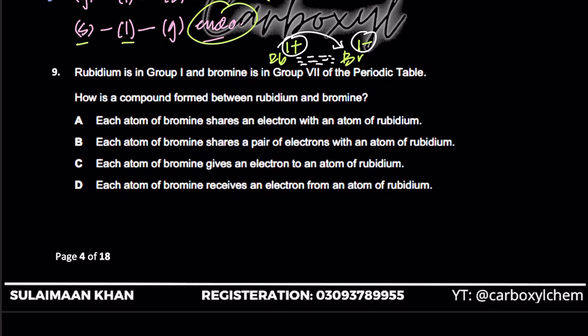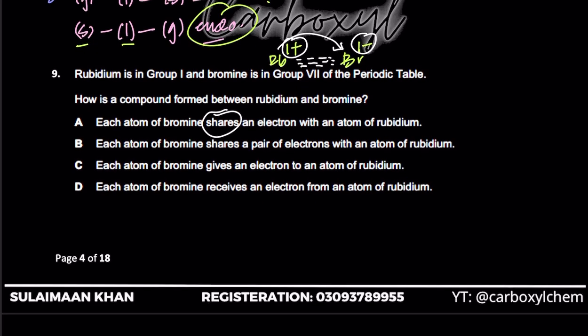Okay, so it's saying, how is a compound formed between rubidium and bromine? Each atom of bromine shares an electron. First of all, there's no sharing of an electron. It's an ionic compound, you dumbos. Okay, not you guys. Sometimes I see that everybody's getting the answer right in the chat box, right? That means that sometimes Cambridge can be very lenient, and not challenging MCQs at all.